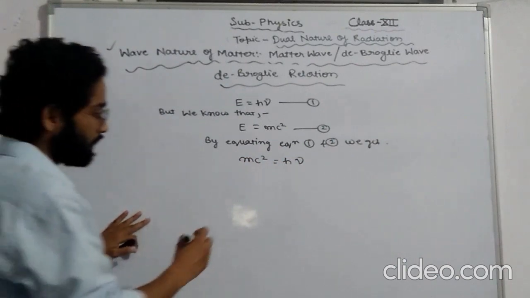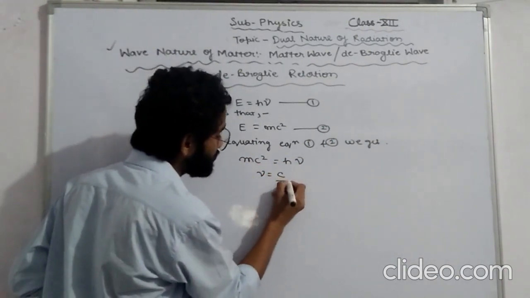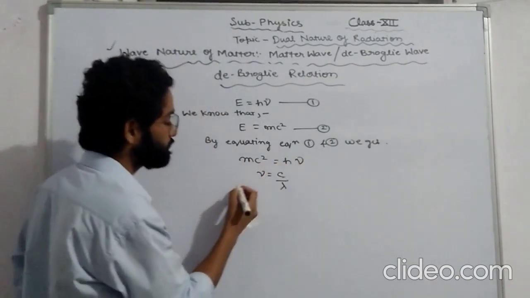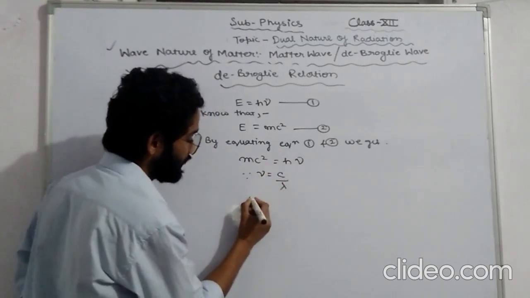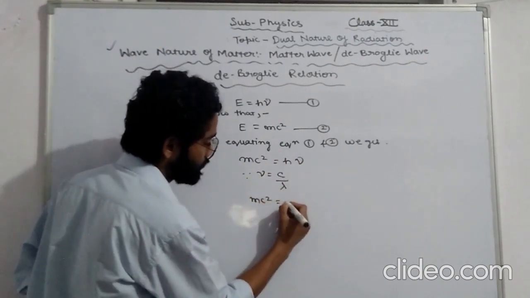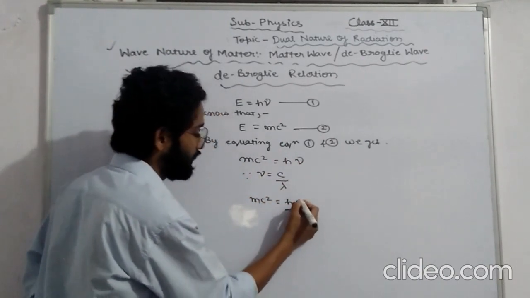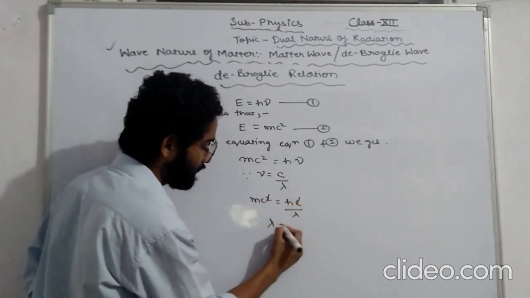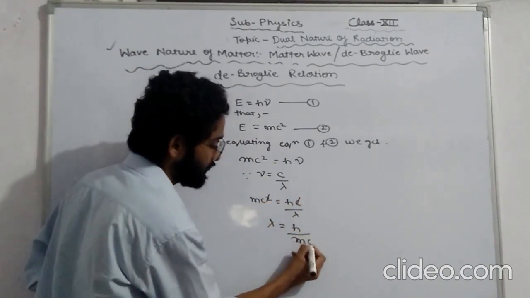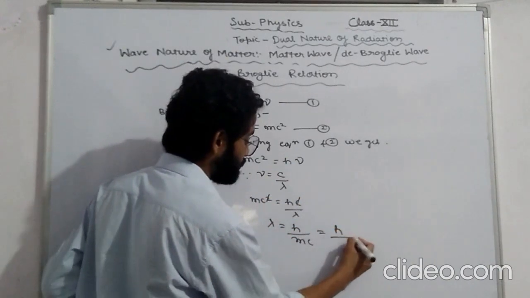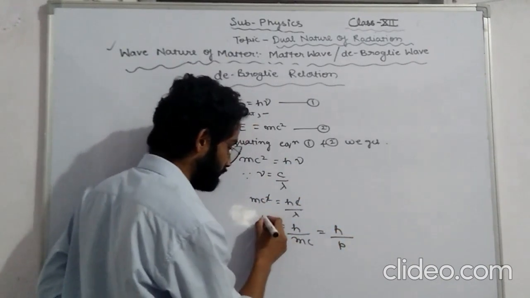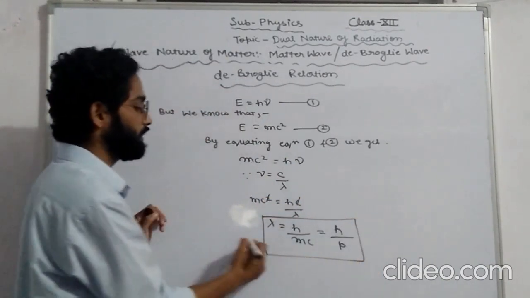Here we know that nu can be written as c by lambda. Putting this value, mc square becomes hc by lambda. c cancels out, then lambda is equal to h upon mc. This can be written as h upon p, linear momentum. And this wave is called de Broglie wave.